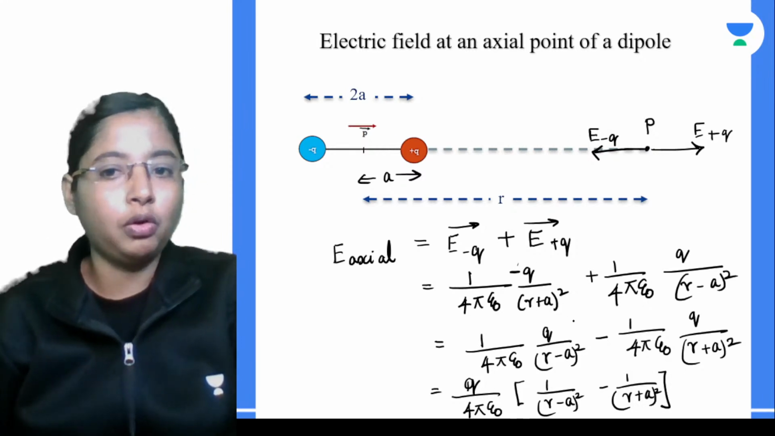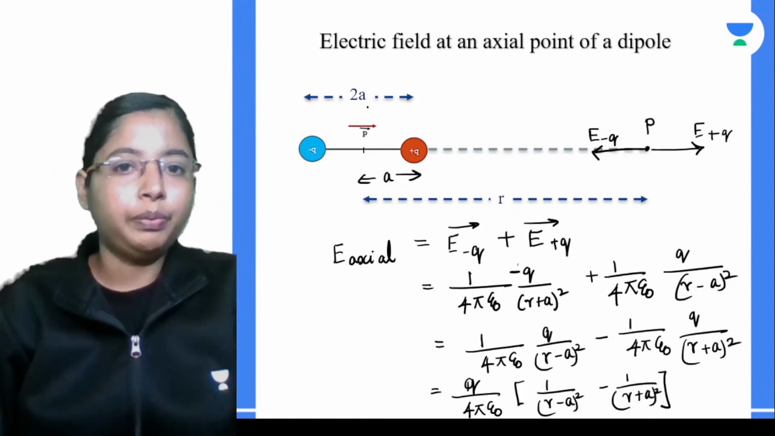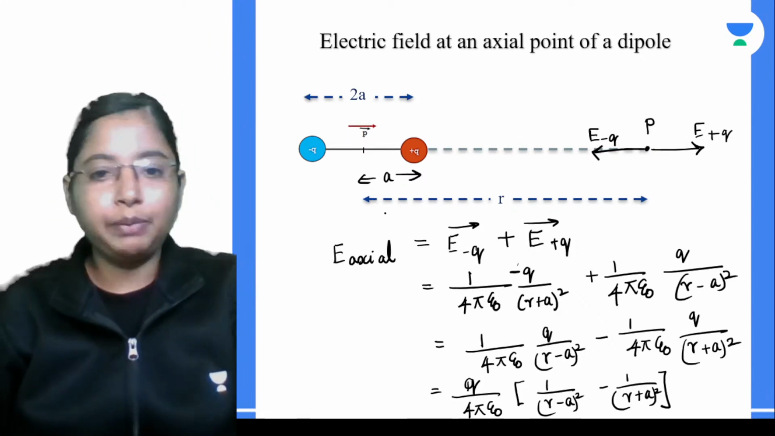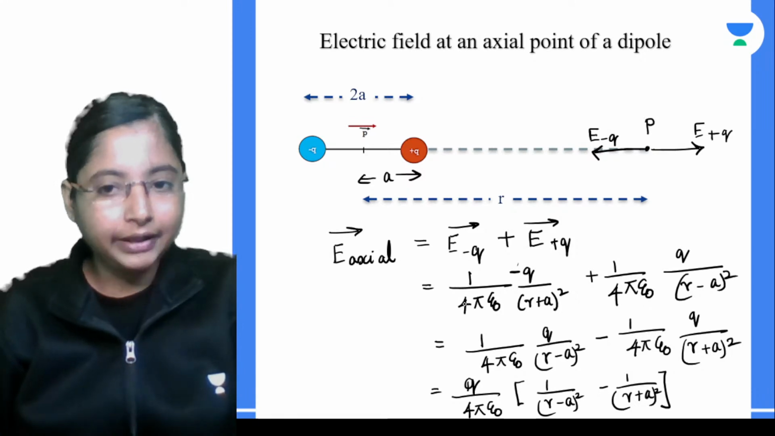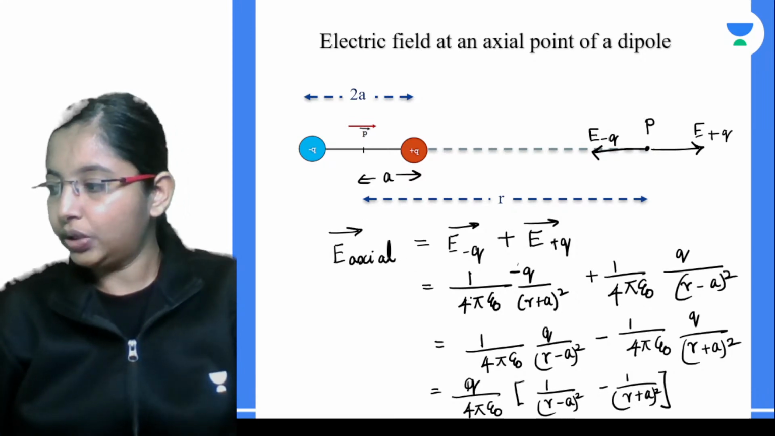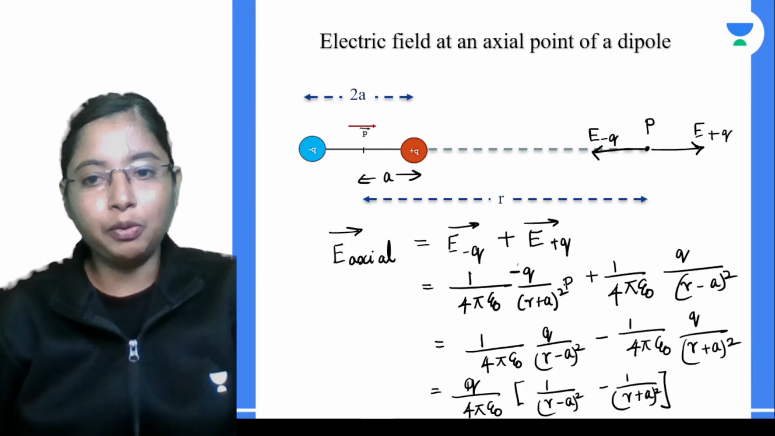In all of this, one more important point we have to take into account is the dipole moment. Because there is a dipole moment in this case, and because we are writing the vector equation, we will add the dipole moment unit vector also, that is basically p cap.